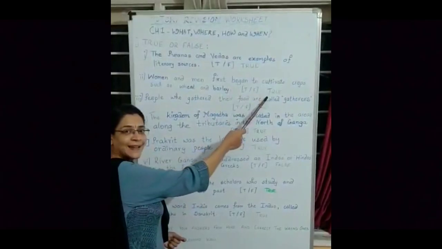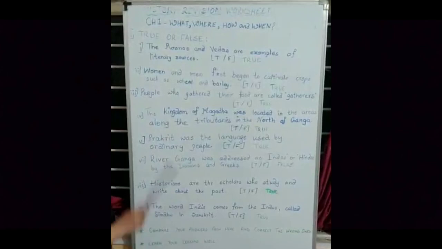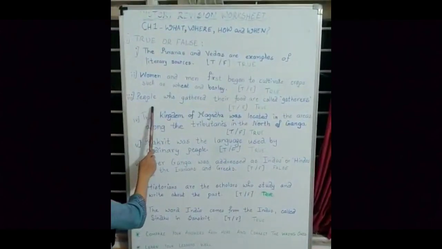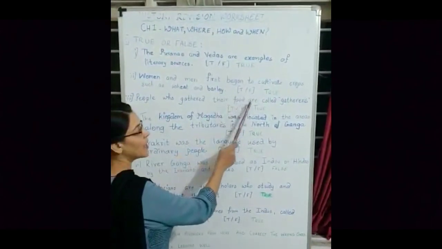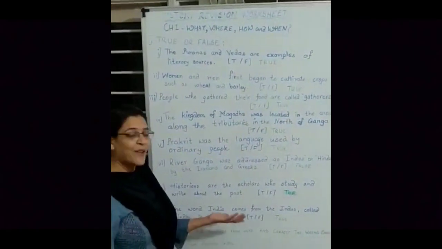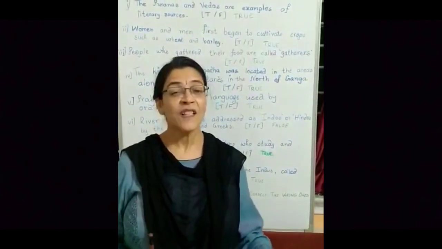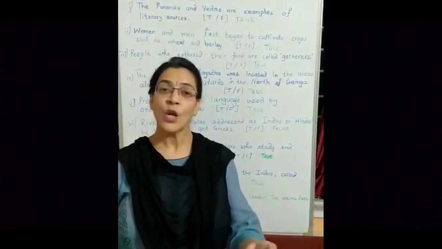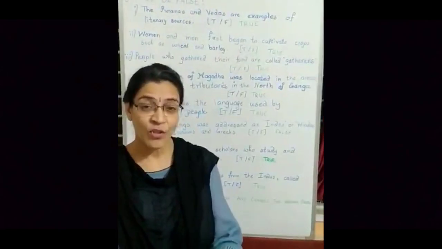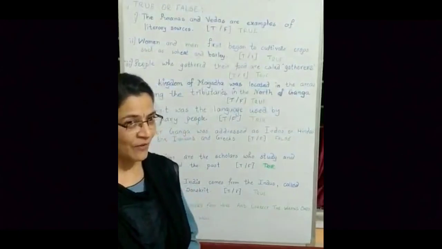So, this sentence again stands true. Sentence 3. People who gathered their food are called gatherers. Very simple and very easy. The people who gather things such as fruits, nuts, roots, twigs, stones, etc., they are called gatherers. Right?